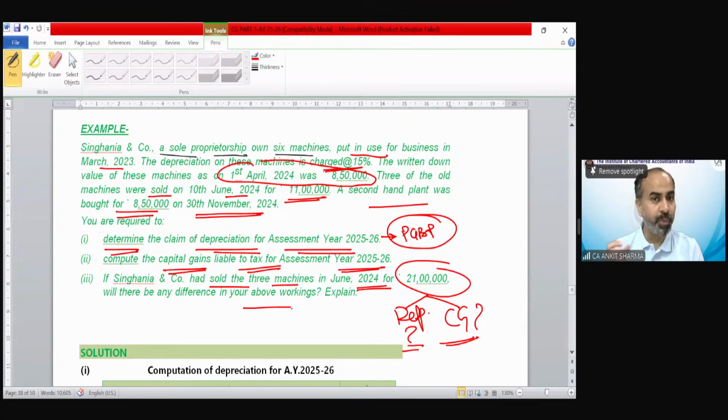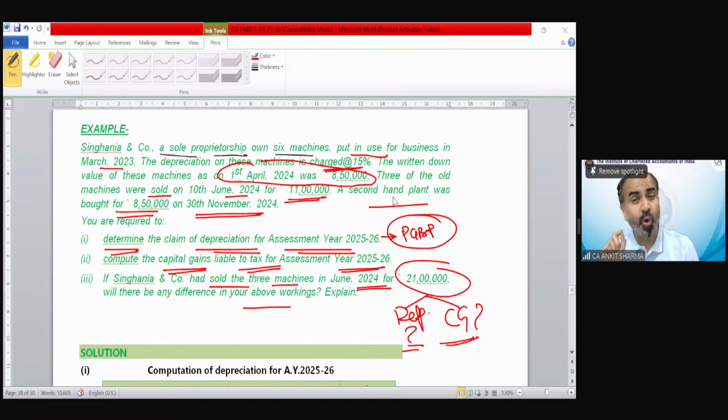Somebody answered. Ishan Bisht is saying not been transferred. Very well done. Yes, the whole block of asset is not transferred, because the question specifically says that 3 of the old machine has been transferred.